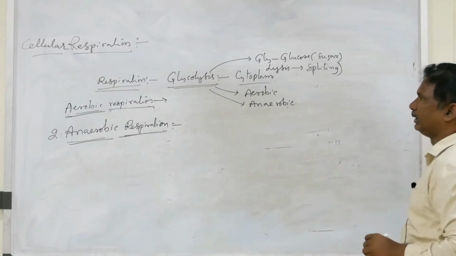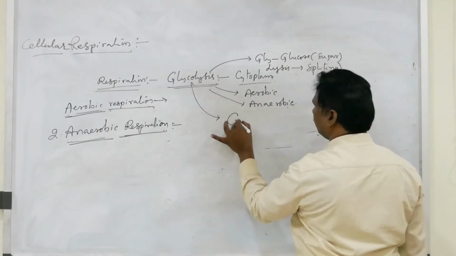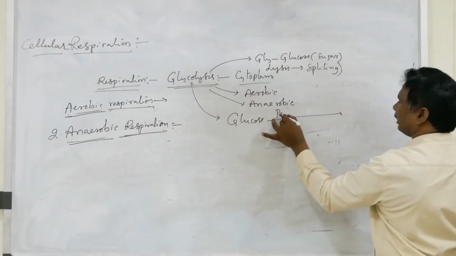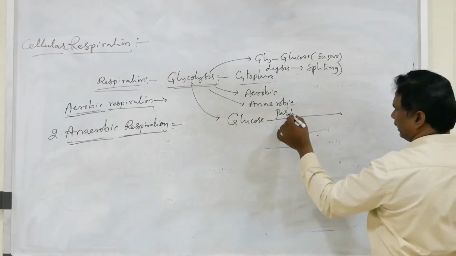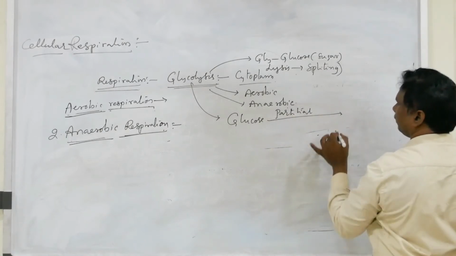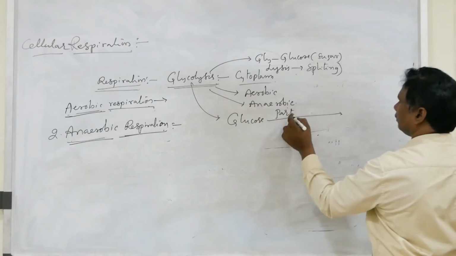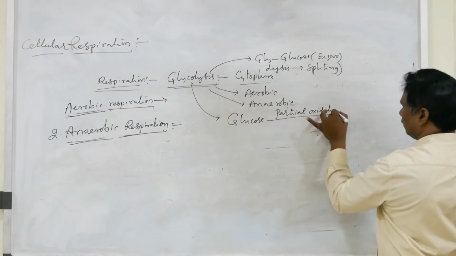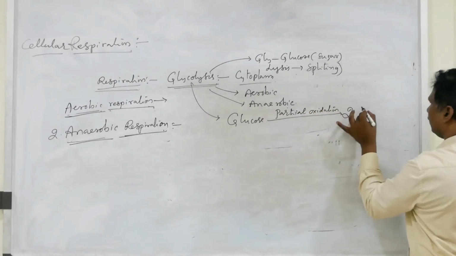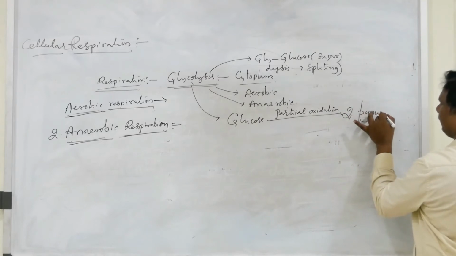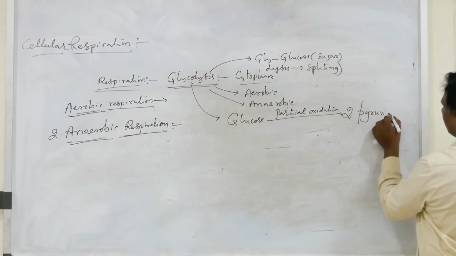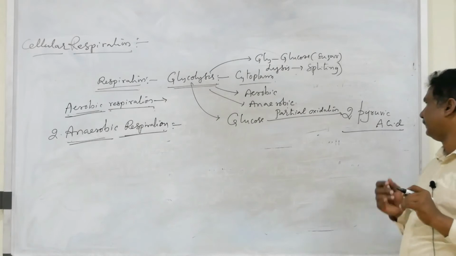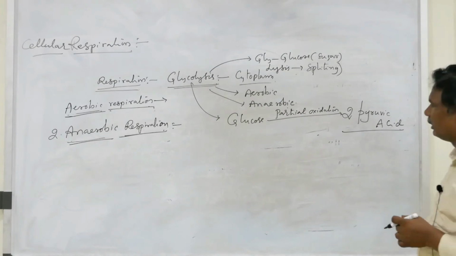What happens during glycolysis? In this process, the glucose molecule undergoes partial oxidation, producing 2 molecules of pyruvic acid. So the end product of glycolysis is 2 molecules of pyruvic acid.